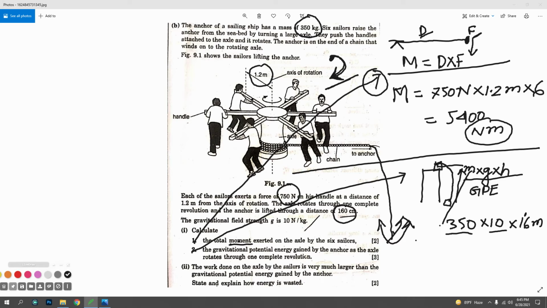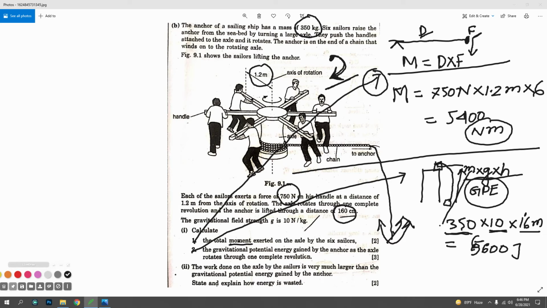This is kg, that is newton, that is meter. Now the answer is 5600 joule, because the unit of GPE is joule. Now the second question is also solved.